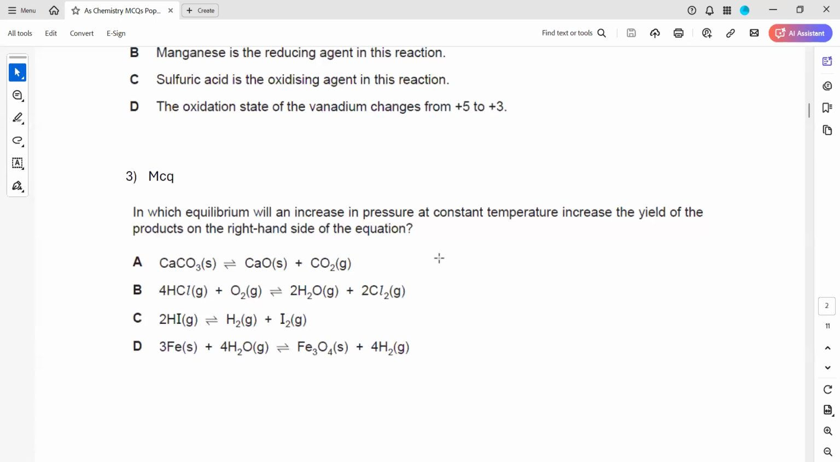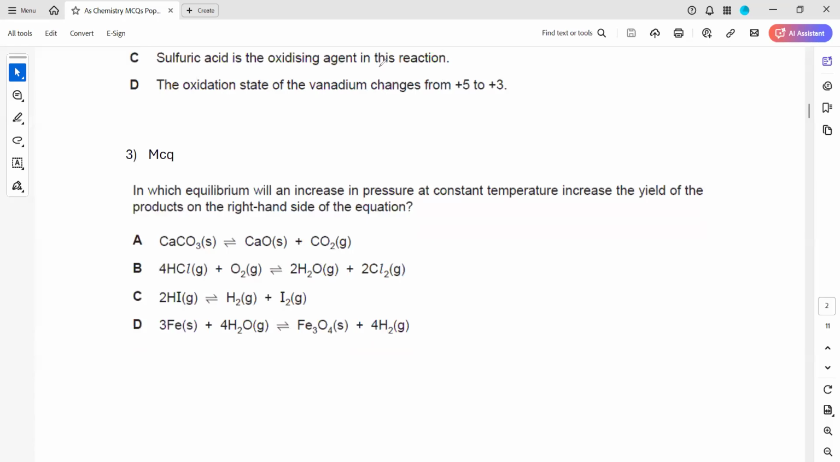Question 3. Okay. For those who just joined now, this is MCQs Pop Quiz 12 and you can mention your doubts. So for question 3, in which equilibrium will increase in pressure at a constant temperature increase the yield? Remember, whenever we increase the pressure, the equilibrium will shift towards the side of fewer moles. So increase in pressure will shift towards the side of fewer moles of gas. If we check how many moles of gas, 0 here, and how many moles of gas, 1. So if we increase the pressure, the equilibrium will shift towards the left-hand side.